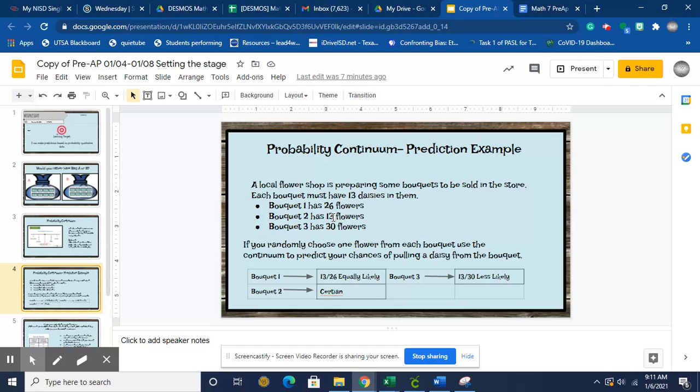So if the bouquet only has 13 flowers, that means all of them are daisies. So I am 100% sure that if I picked a flower from bouquet 2, it would come out to be a daisy. So I am certain. I can predict that I will get a daisy.